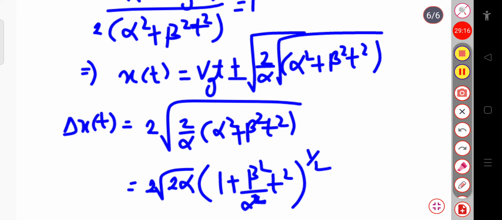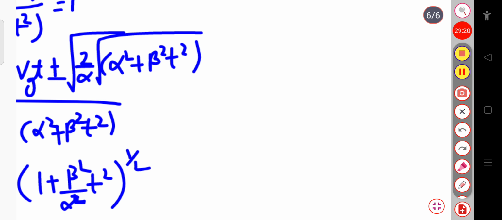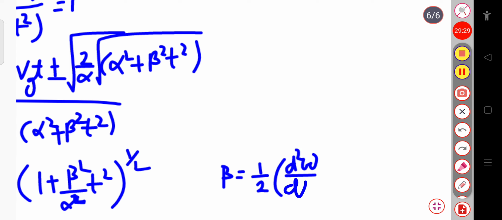And here, if you remember, we considered previously that this beta value is nothing but 1 by 2 of d square omega by dk square at k equal to k naught.